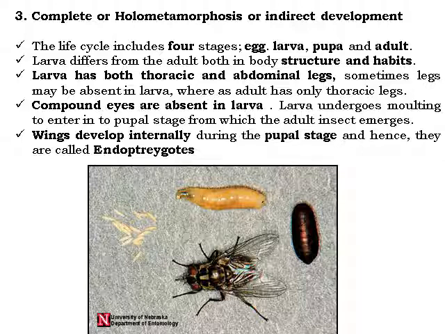The complete type of metamorphosis, or holometamorphosis, or indirect development. This phenomenon is also known as holometabola. The life cycle includes four stages of metamorphosis.